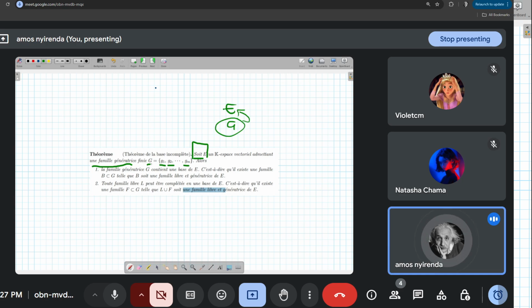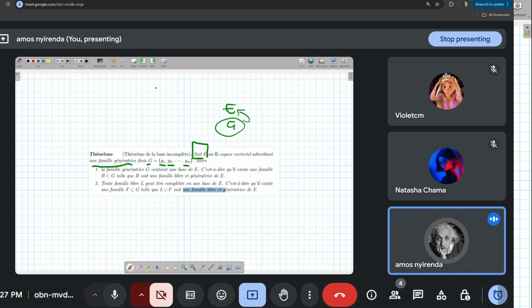So yes, this famille génératrice G is going to contain une base de E because if you look at what we are doing with vect, we said if this famille génératrice G1, G2, Gm is not libre... because G is already a famille génératrice, right? For G to be a base, what condition must I check?